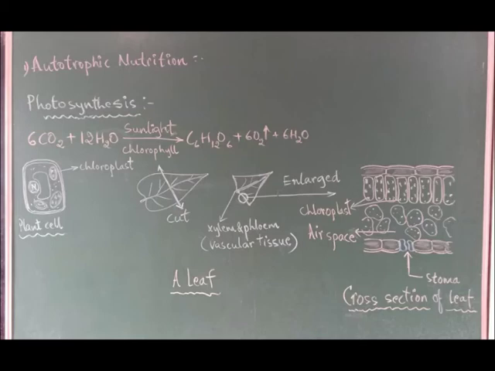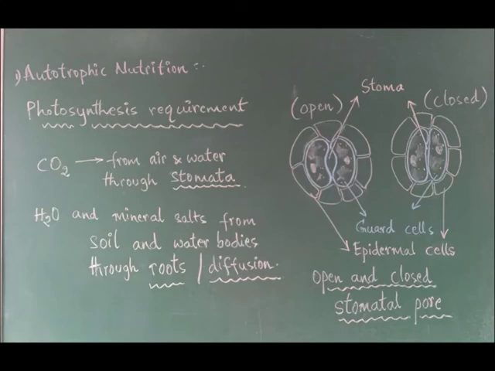One is chlorophyll, very essential for it. It is present in all the green parts of the plant, especially inside the leaves. Second one is sunlight. Sunlight is the ultimate source of energy for everything, you know that. So even for photosynthesis, sunlight is a very essential requirement. Then carbon dioxide. The left hand side of the equation you see, carbon dioxide is very essential.